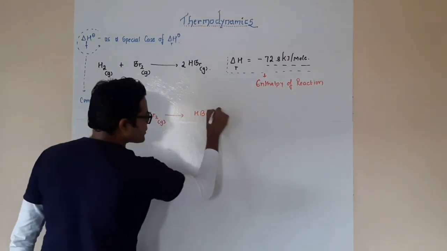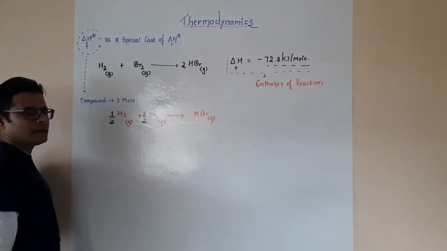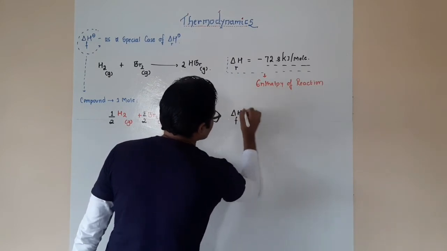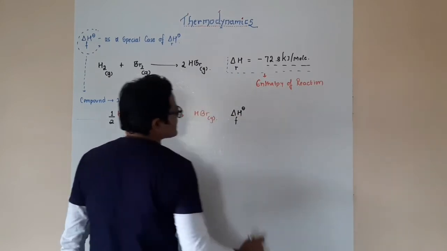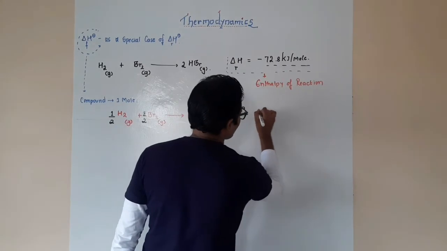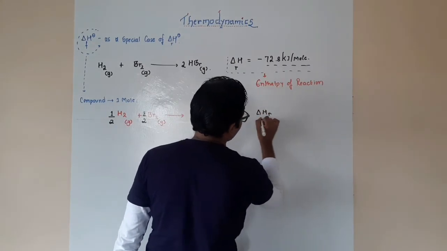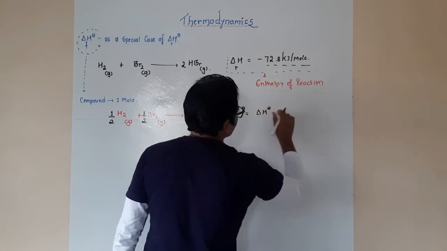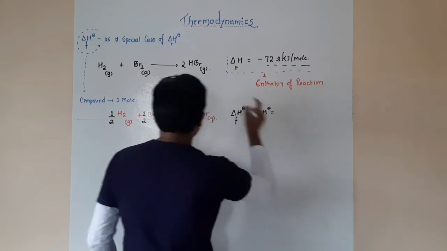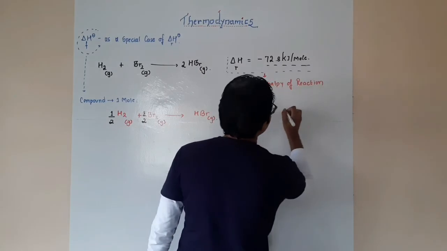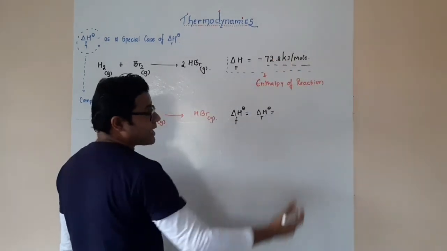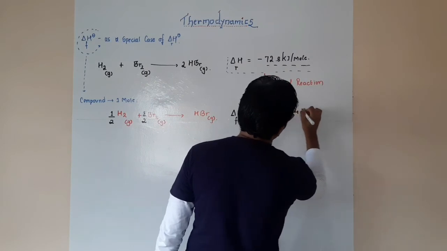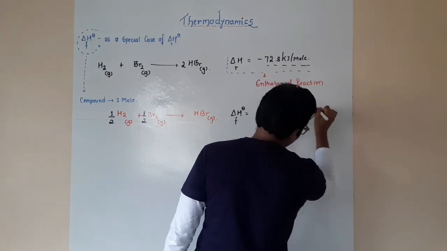So therefore, I am going to get over here HBr. So at that time, what is going to happen? Delta HF of this particular thing is equal to delta HR at this particular point. So this is equal to 72.8 divided by 2, we are going to get around 36.4 kilojoules per mole.